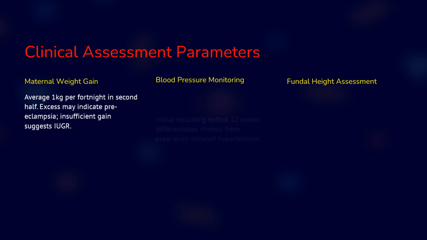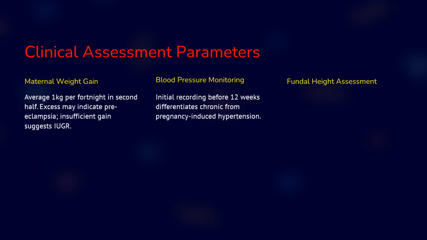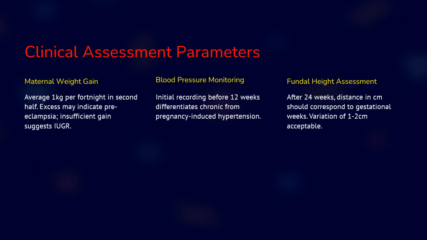The second one is very important, which is blood pressure monitoring. The initial recording before 12 weeks of gestation differentiates between chronic hypertension and pregnancy induced hypertension. After that there is a need for fundal height assessment.